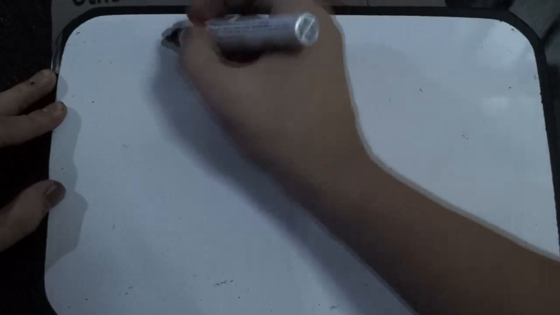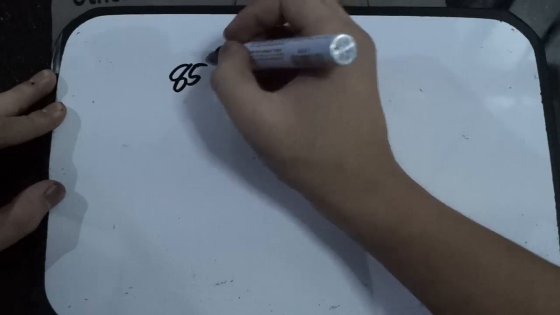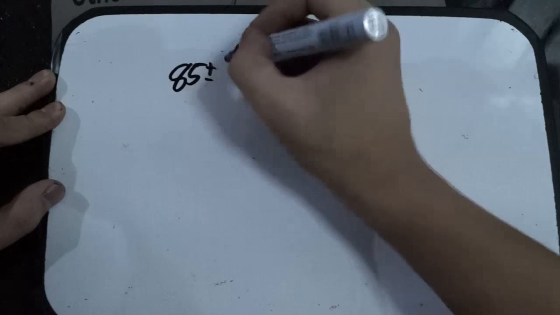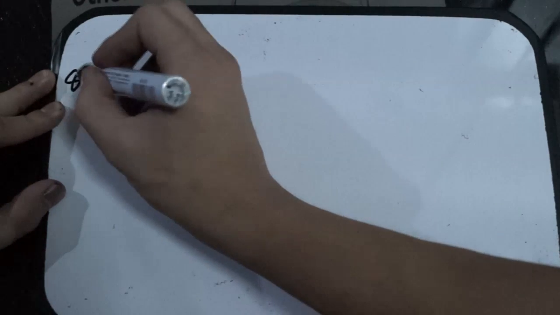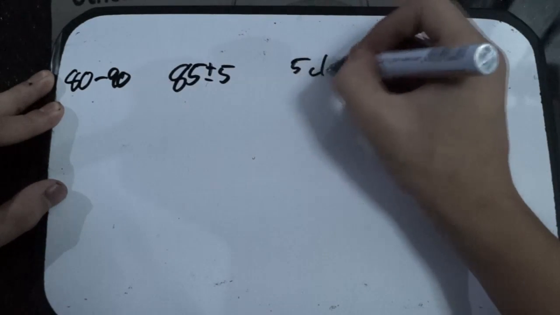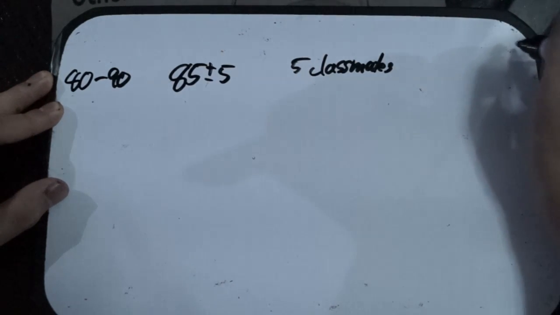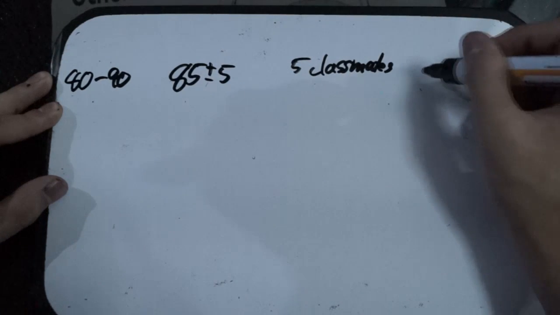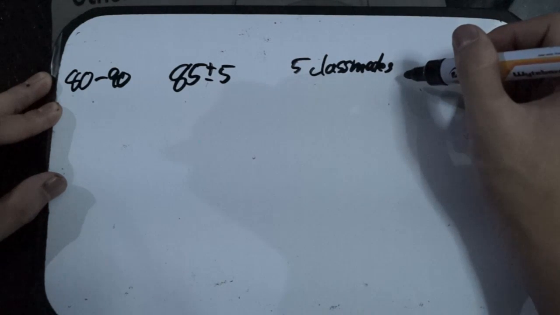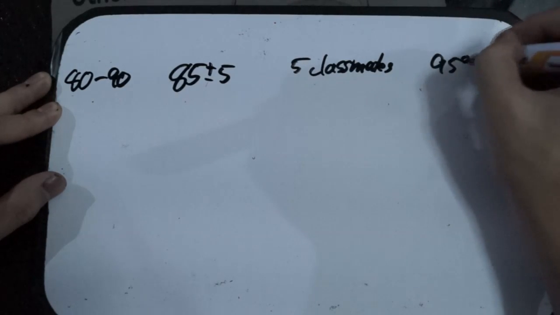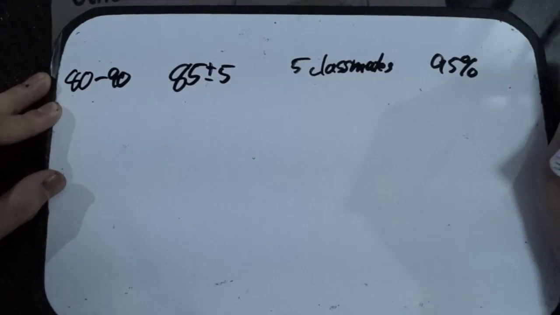Let's say I wanted to guess, to predict what my grade would be in the next grading period. So I said 85, and I put it in a range of 85 plus minus 5. So that would be somewhere between 80 to 90, right? And to come up with this number, I asked 5 of my classmates. I asked them what my grade would be, and because of asking 5 of my classmates, I was 95% sure that I would get a grade of 80 to 90.